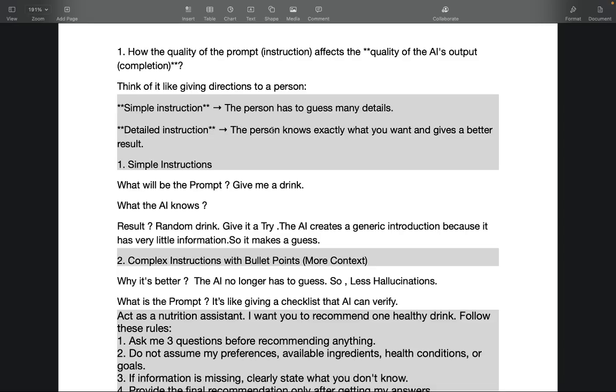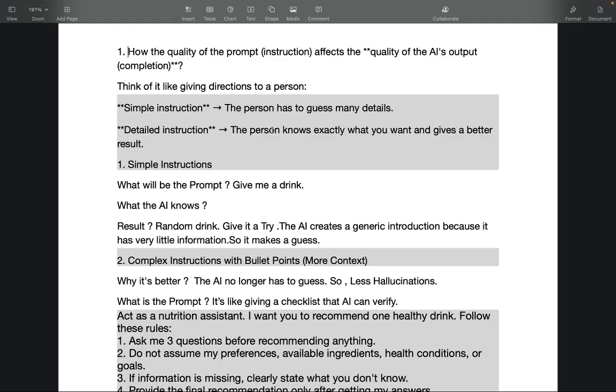So when you give a detailed instruction, then the person knows exactly what you want and gives a better result. You can say, oh, I want hot coffee, or a cold coffee with these and these ingredients, all of these things. You can give all the details and then you'll get your correct coffee. So it's the same thing with the AI, right? If you give a simple instruction, it'll hallucinate and it'll just give you a random result. And when you give a detailed, complex instruction with bullet points, more context, it'll do less hallucinations and